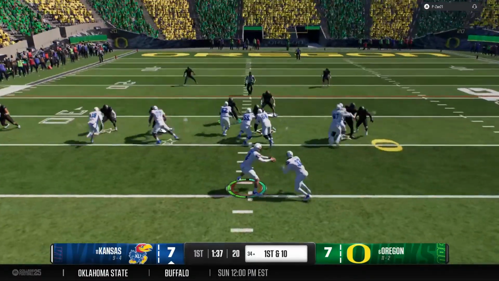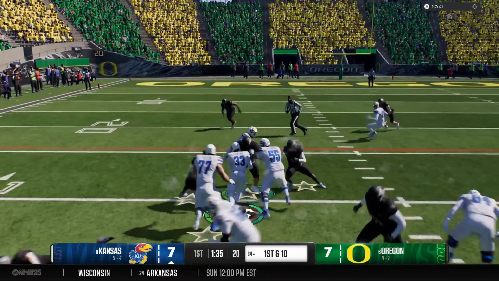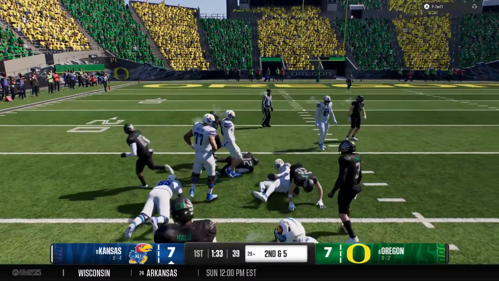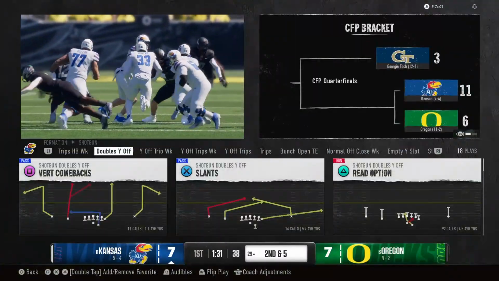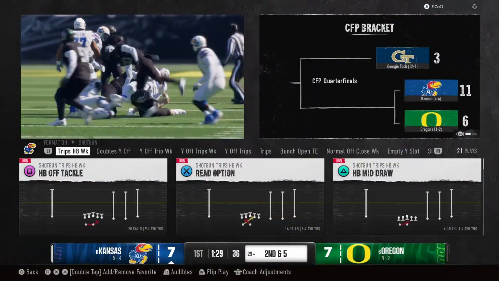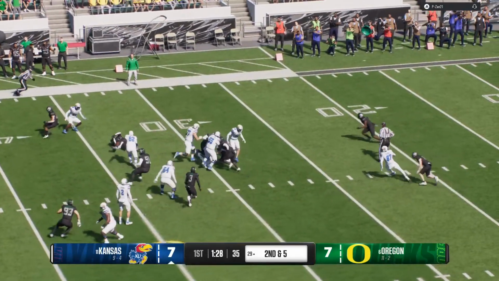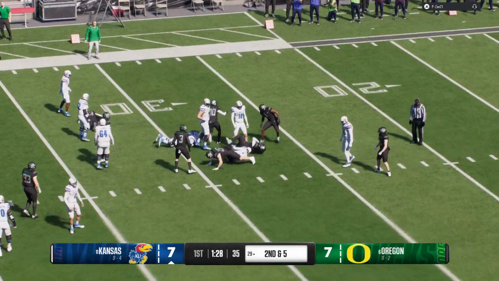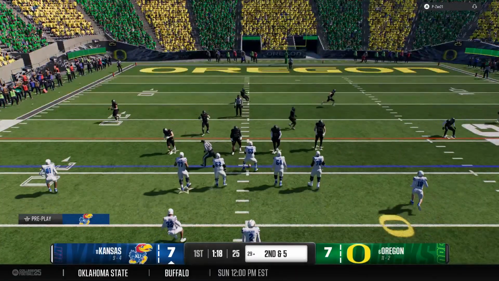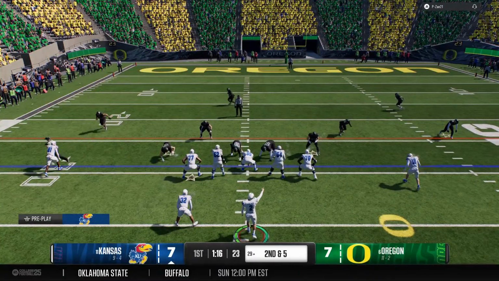DBs looking to jam the receivers at the snap. Pickup is 5 yards, so it's second down and 5. I think this defense keeps thinking about them throwing the football, and by doing that, they're opening up running lanes. Good positive yards there by the running back. Second down after that previous play.